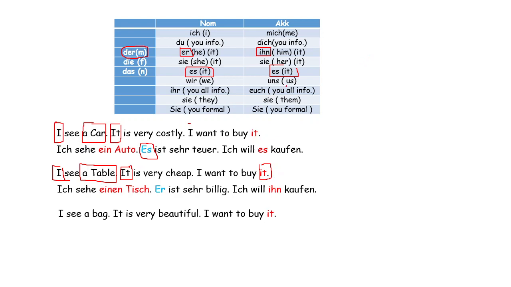I see a bag, and the bag here is feminine. So bag feminine, then we put it as sie. Sie ist sehr schön, and ich will sie kaufen. So before putting any it, we need to check the noun. If masculine, then we put er; feminine, sie; neutral, es. And in accusative: ihn, sie, es.